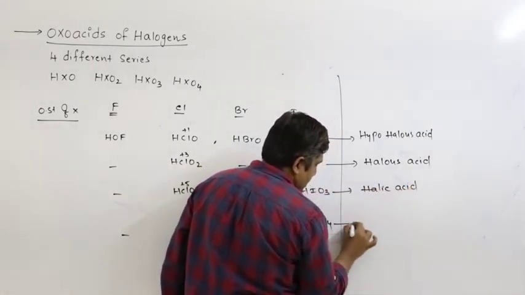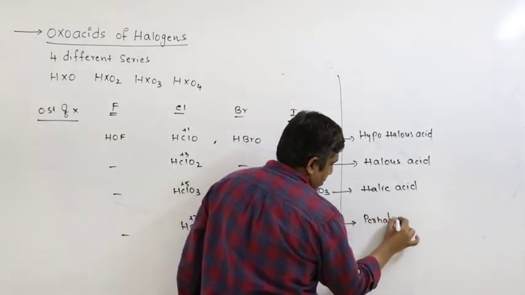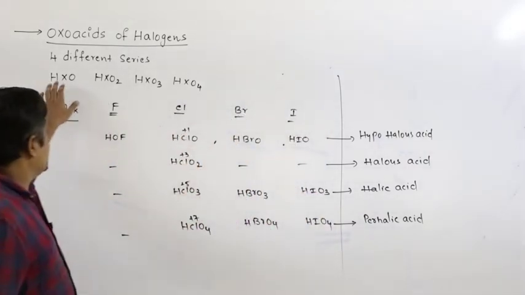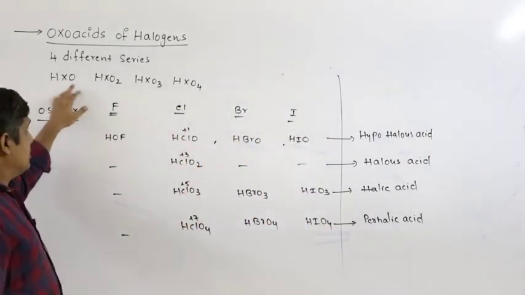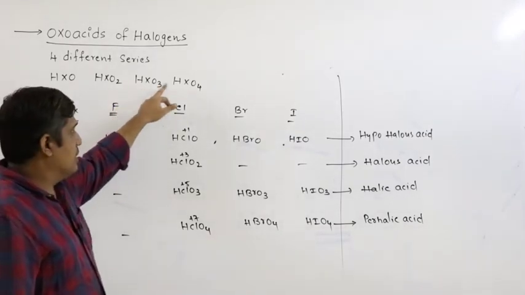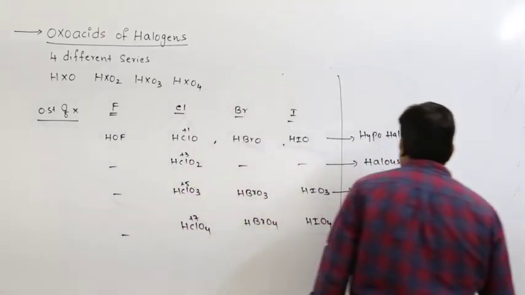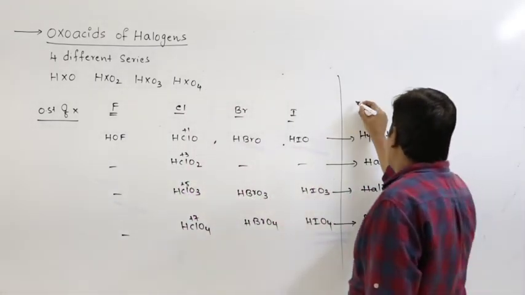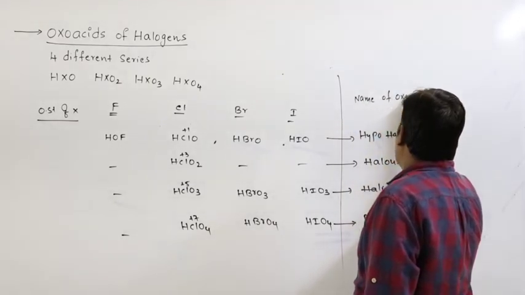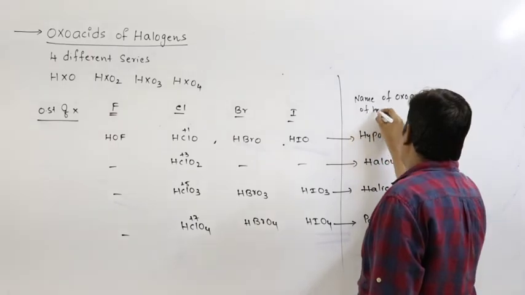And the fourth series is called perhalic acid. HXO series: hypohalous acid, halous acid, halic acid, perhalic acid. This is the name of the oxo acids of halogen.